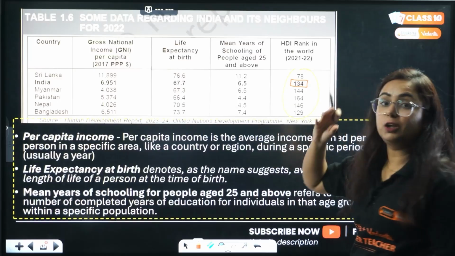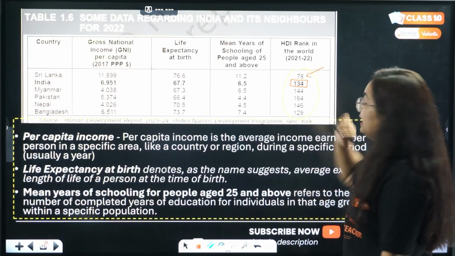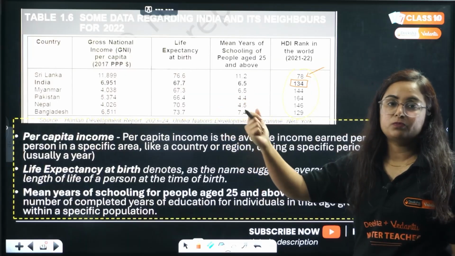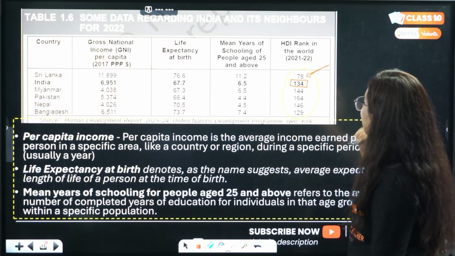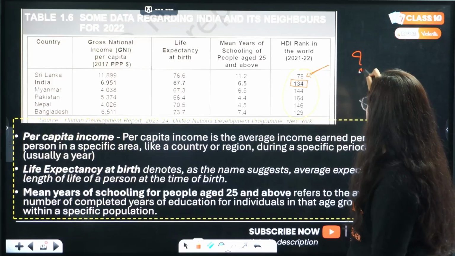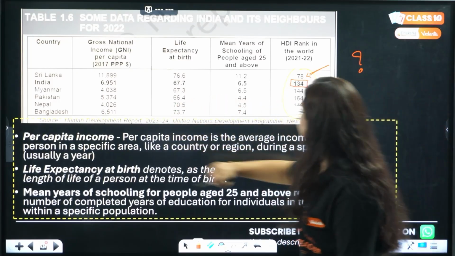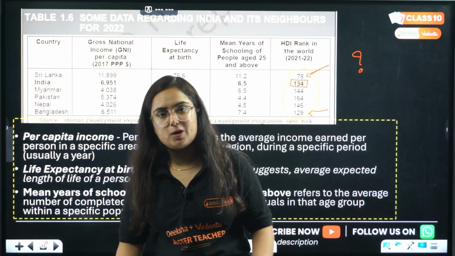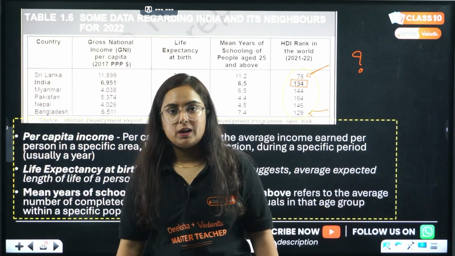However, what is to be noticed here is the ranking of Sri Lanka, the country that was fighting a civil war for years, right? It has a better ranking than India. The question is why? Then we have Bangladesh, with an even better ranking than us, a country which was liberated because of us. So that's very clear.